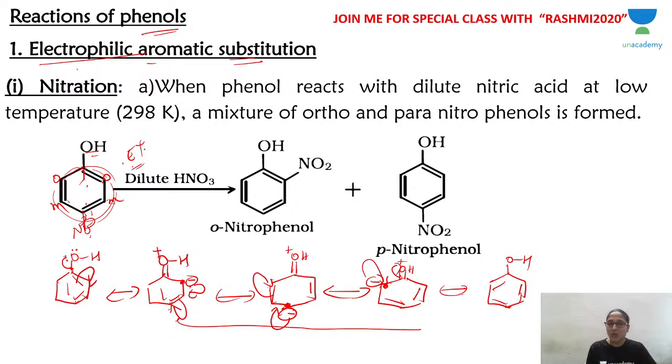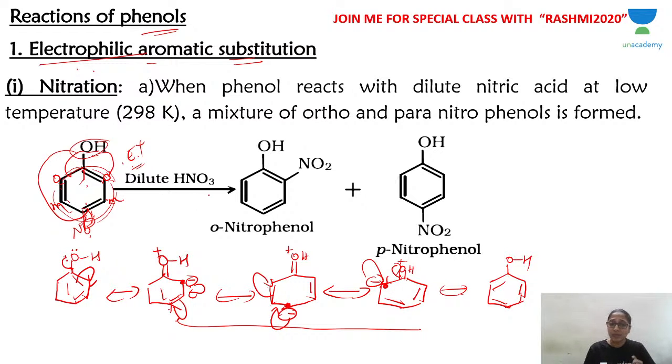So the incoming group is an electrophile. OH directs electrophiles to the ortho and para positions, because when they undergo resonance, ortho and para positions are electron rich. An electrophile will go to the carbon which is electron rich, and compared to all 5 carbons, ortho and para positions carry the negative charge, not meta. So the electrophile is directed to ortho and para positions. This is called an electrophilic substitution reaction, and the first reaction we are learning is nitration. I hope you understood this.